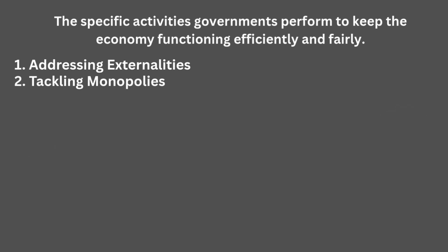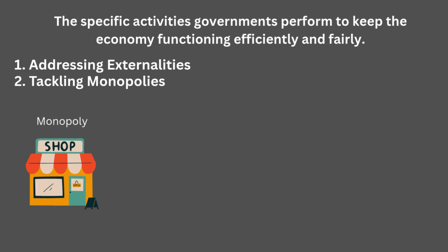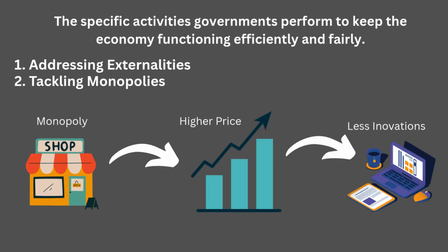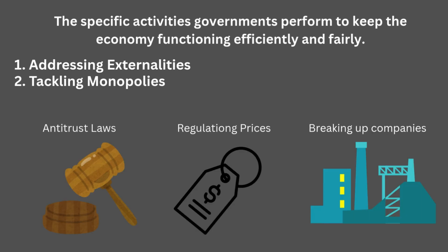2. Tackling monopolies. Next, let's talk monopolies. When one firm dominates the market, that kind of control can mean higher prices, less innovation, and poor service. Governments act by enforcing antitrust laws, regulating prices in natural monopolies, and, if necessary, breaking up companies. Example: a telecom monopoly charging too much? The government can intervene to introduce competition or regulate prices for fairness.